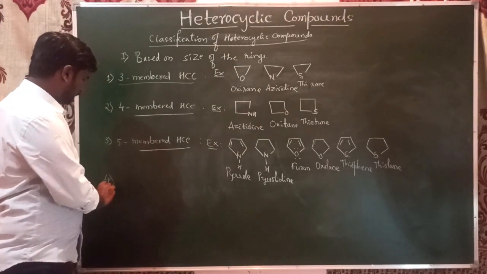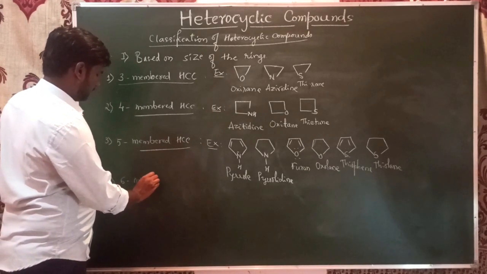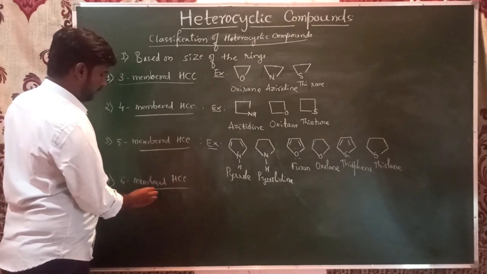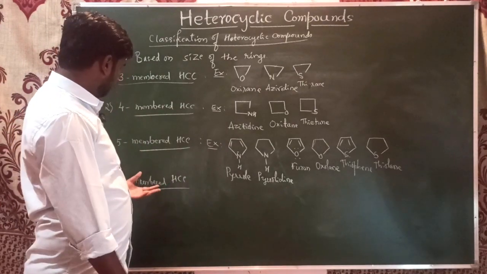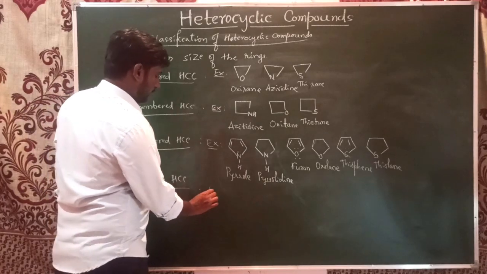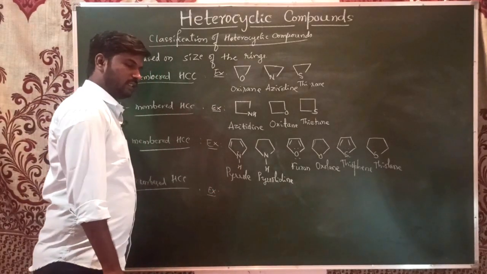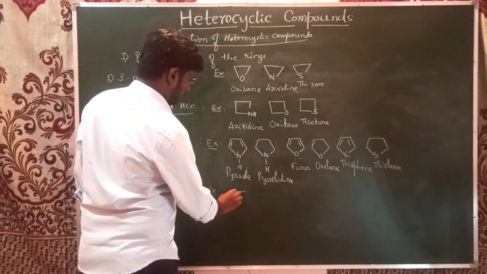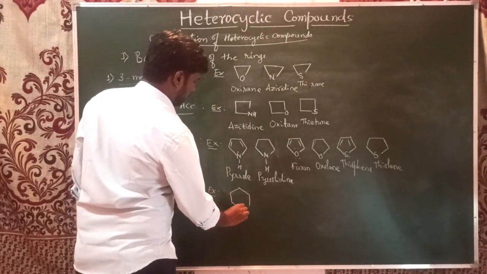The fourth class is six-membered heterocyclic compounds. Here the heterocyclic ring is made up of six atoms. At least one should be the heteroatom. For example, the important compound we are discussing in this chapter is this one.